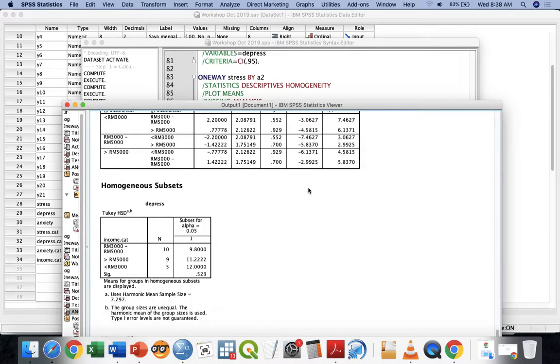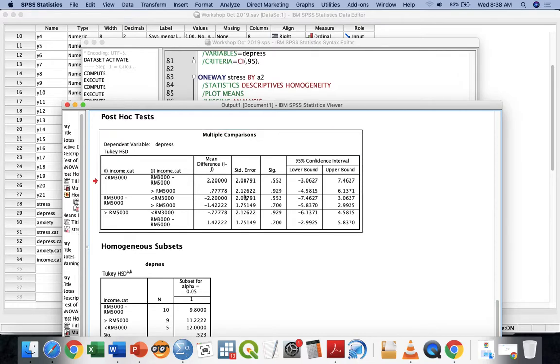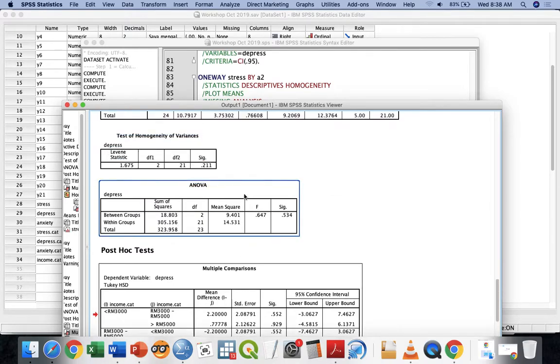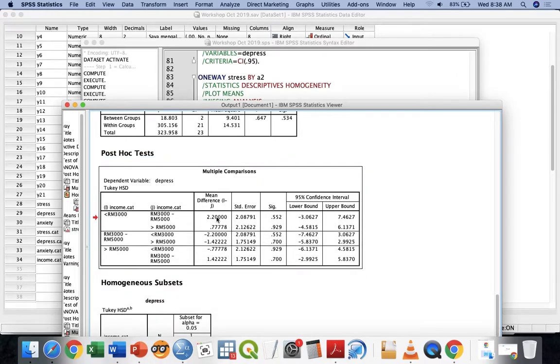Okay. Let us look into the table down here. We call it a post hoc test. The post hoc test is actually the additional test to tell you whether there is a difference or not. If you find out that the ANOVA table is not different, therefore you won't see any asterisk. You know, asterisk, the bintang, the star is not being indicated here. Why? Because there is no difference lah among all groups. But if your data have significant difference among some groups, there will be some star there. Example, the group of less than 3,000 differs from the group of 3,000 to 5,000.